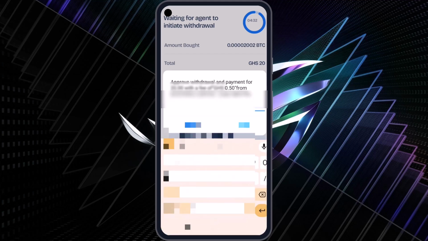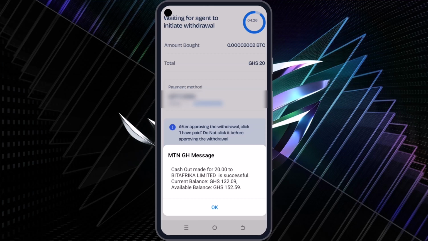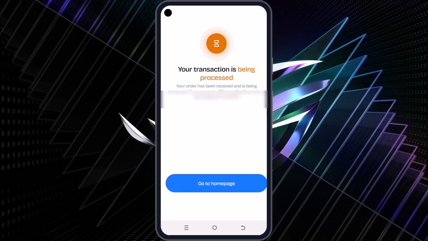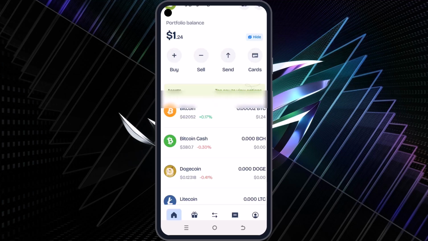It says approve withdrawal of 20 Ghana cedis. You need to now input your mobile money pin. Once you're done inputting your mobile money pin, you'll be asked to approve it by clicking yes or no. Then I just click yes, and you click on this OK right here and click on I have paid. Once you tap this I have paid button, it will process it, and within seconds it will reflect in your account. Let me go to my home page and you can see right here my balance was $0, but now it's 1.24. That's how you create and verify a crypto wallet.